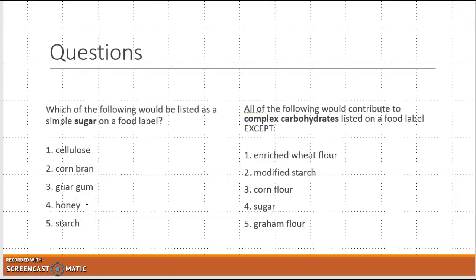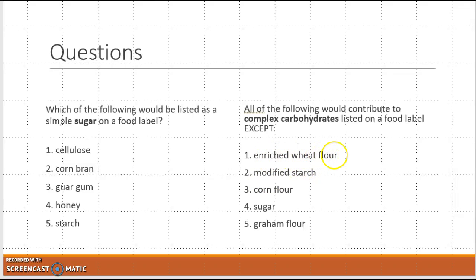Honey is fructose and glucose, so that's a monosaccharide, and starch is usually like amylose, it's a chain of glucose. So the simplest form in a food would be honey. And then here, all of the following would contribute to a complex carbohydrate in a food label except. So complex carbohydrate would be a starch or anything that's more than a disaccharide, basically. So a modified starch could be maybe a 10 or 12 chain starch of glucose.